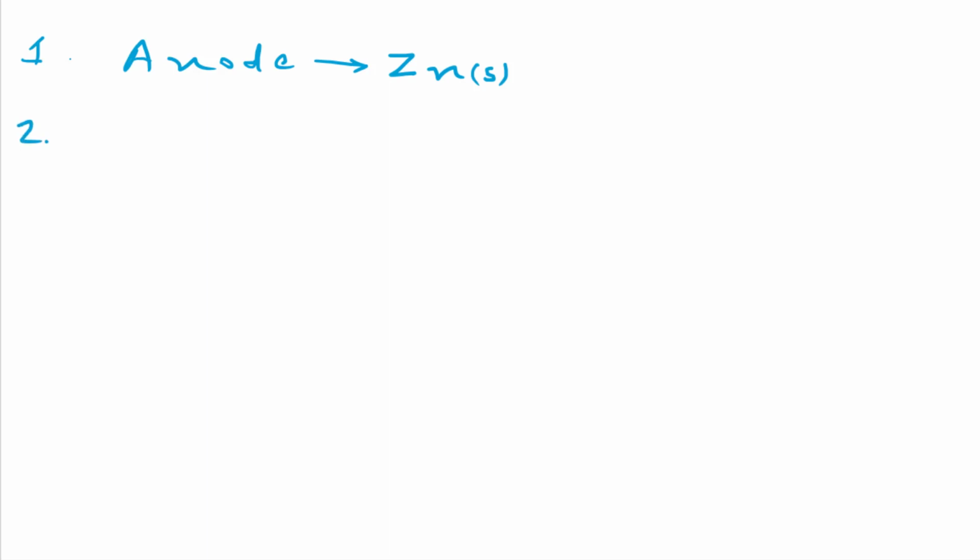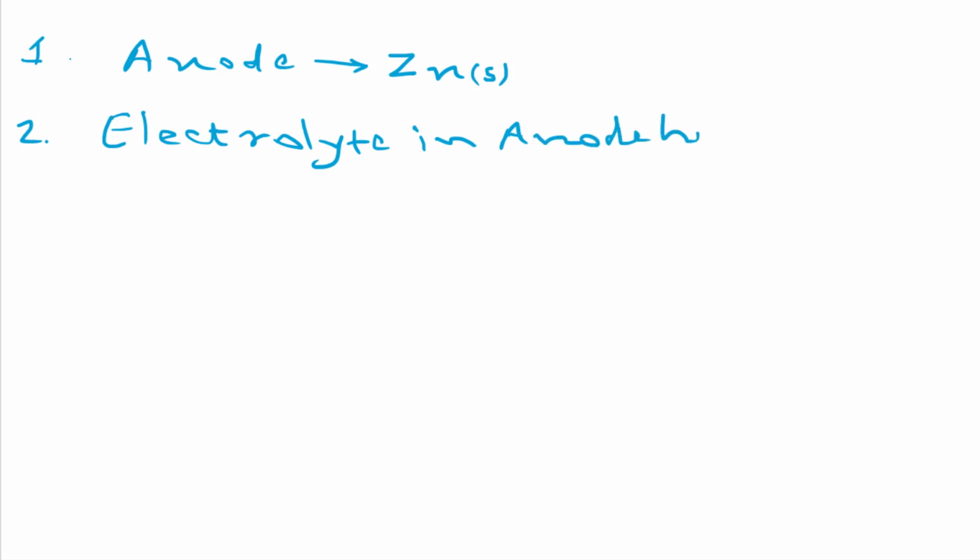Then electrolyte in the anode half cell. Can you say for this cell which electrolyte we are using? Zinc sulfate aqueous solution.